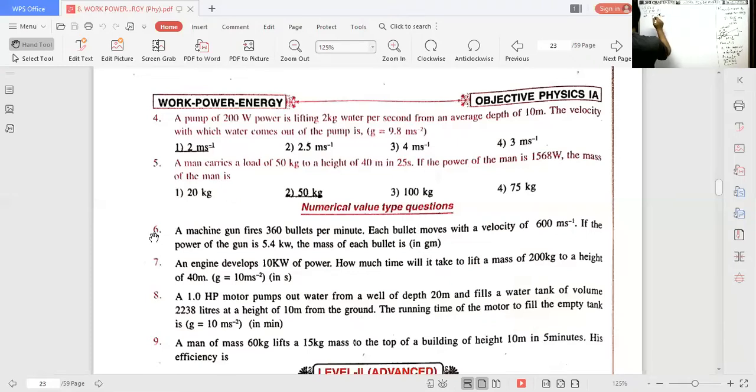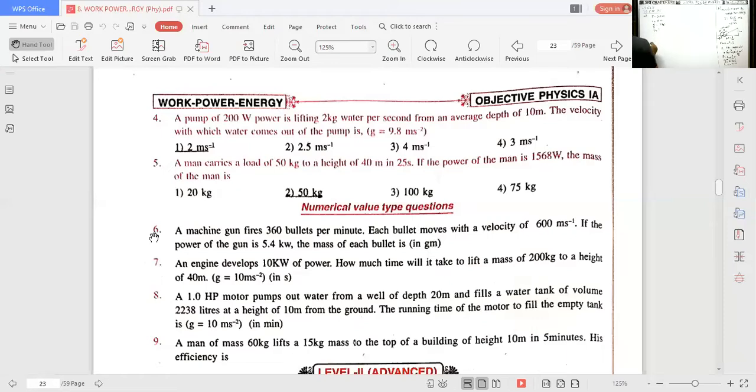It is used to lift 2 kilogram per second mass from an average depth of 10 meter. The mass lifted per second, m by t, is equal to 2 kilogram per second. That is given.